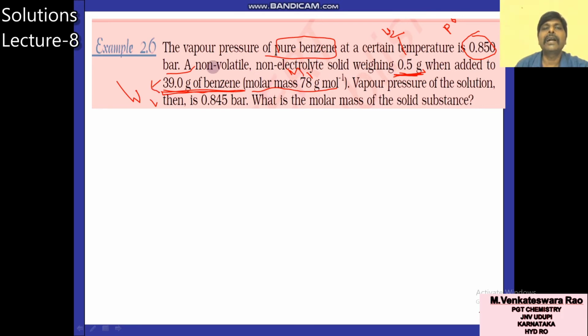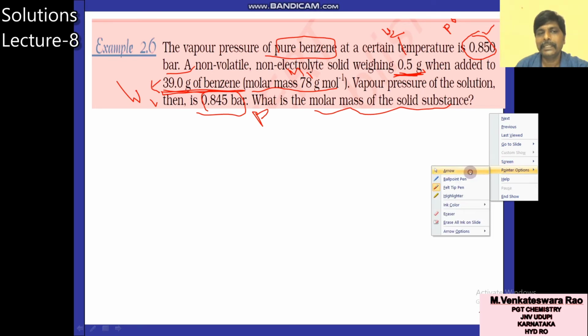You don't know the non-volatile solute molar mass, you know the weight only. The vapor pressure of the solution is given as 0.845. This is the vapor pressure of solution P. The vapor pressure of pure solvent is 0.850, and of solution is 0.845. So pure solvent has more vapor pressure. There is a decrease in vapor pressure because solute is added. So finally, what did they ask? The molar mass of the solid substance.